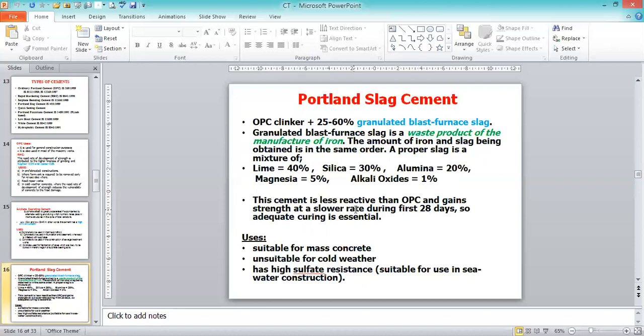This cement is less reactive than OPC and gains strength at a slower rate during the first 28 days. So adequate curing is essential, because the development of strength is very slow during the first 28 days compared to ordinary Portland cement. Uses: suitable for mass concrete works, not suitable for small works or cold weather conditions, and it has high sulfate resistance, so it is suitable for use in seawater constructions.